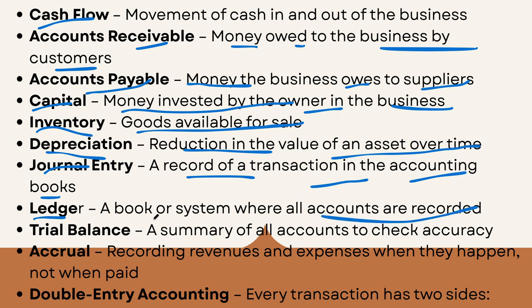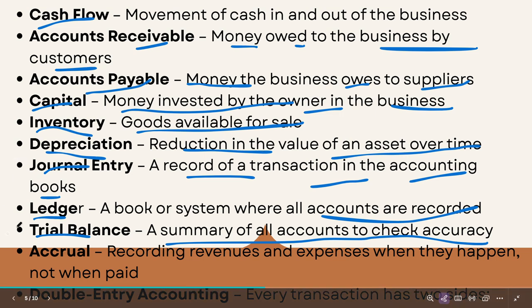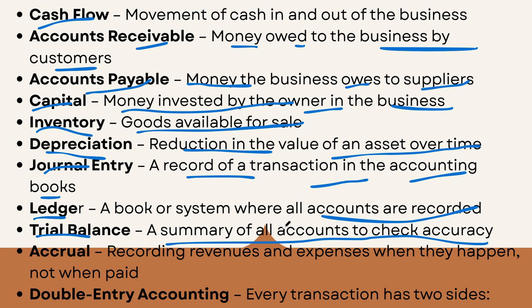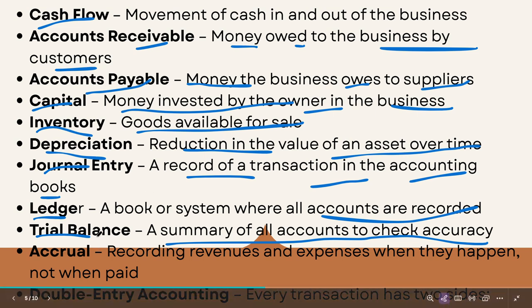As I said before, in journal entry and ledger, we have to record everything properly and appropriately so that we can logically communicate to others as well, and that will create a better summarization into financial statements. Trial balance, the summary of all the accounts, checks the accuracy of what we have done in ledger entries and everything. Is it correct or not? If we have the trial balance, we can see the accuracy and correctness of those records.